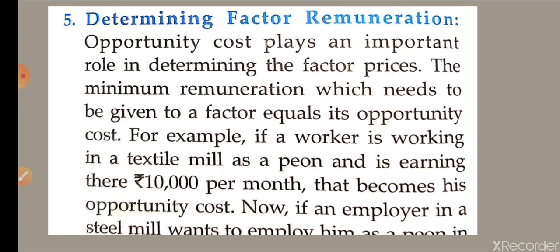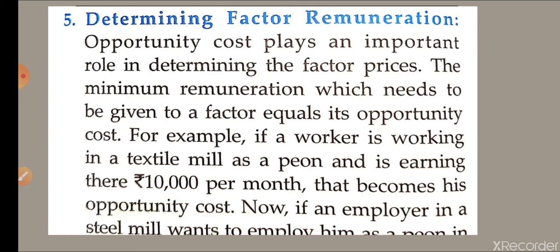But if they are offering you more salary or advance packages or handsome allowances, some perks, then you can leave your factory. Suppose it is a steel factory, then you can join another manufacturing unit where you are getting more allowances.